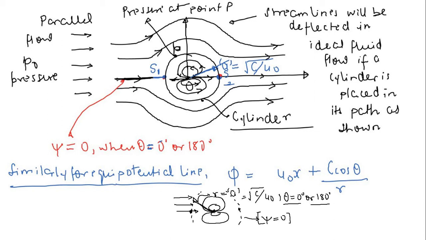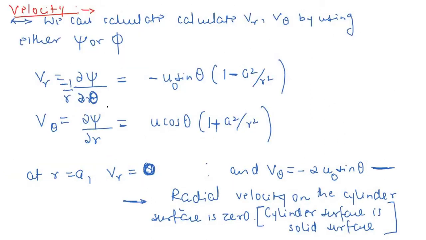So first of all, we came to this equation that if we move along this line, then psi will be 0. Along this line your streamline is going to be 0 when theta is equal to either 0 or 180 degrees. So this is very obvious, right? This is your angle theta. If it is either 0 or 180 degrees, then this psi is going to be 0. So along this psi will be 0, but here psi may have some value psi 1, and for this it may have some value psi 2, right? So this is the situation. Now let us move to the velocity. This will make the whole picture clear, which is why I am always saying that.